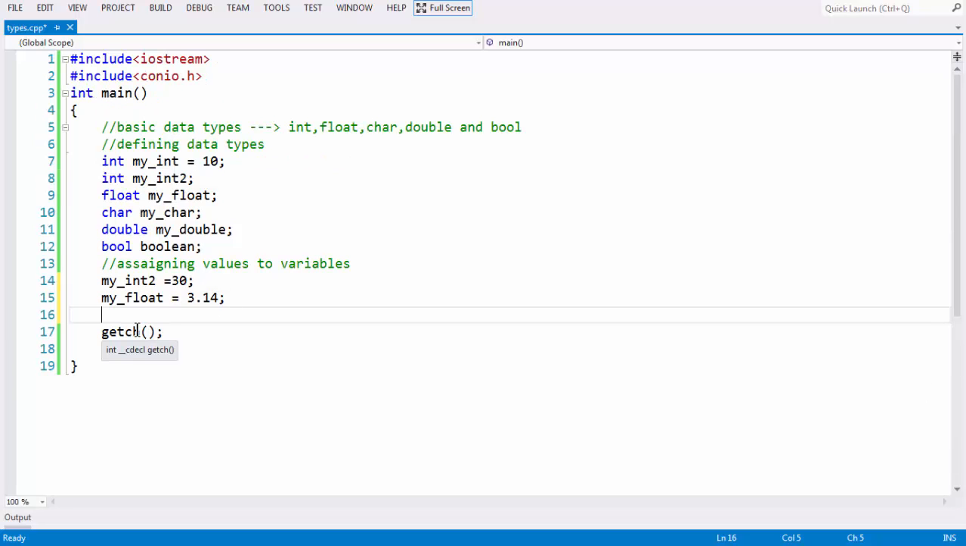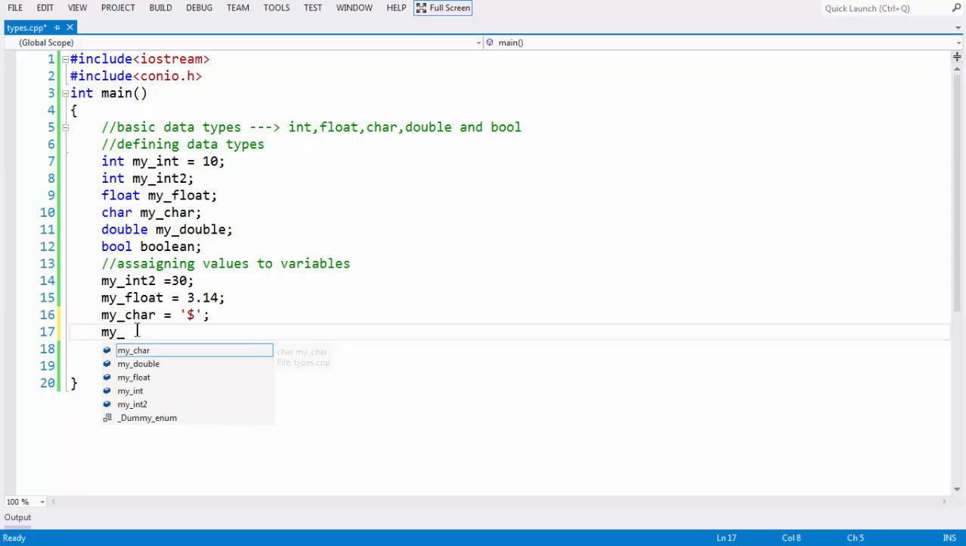In the same way, coming to character, as we know in C, while you are assigning values to a character, you need to enclose that particular value in quotations here. So that makes the compiler understand that the programmer is trying to assign a value of type char here. Next, double, so my double is equal to, let's have some more number of values in the precision.